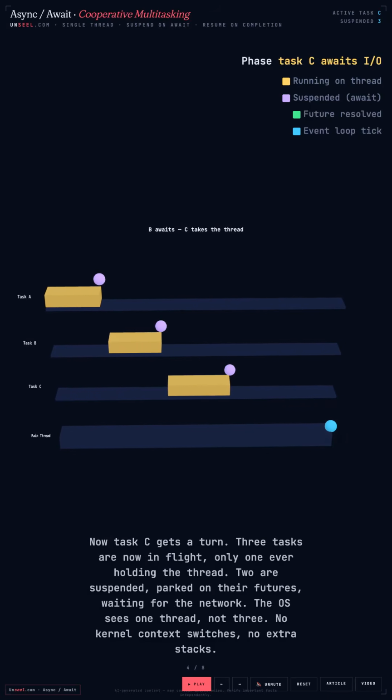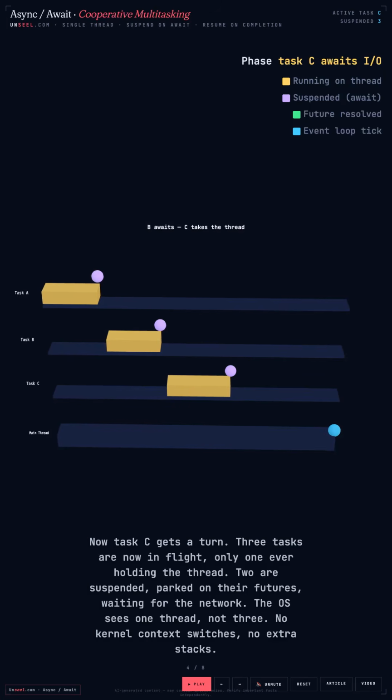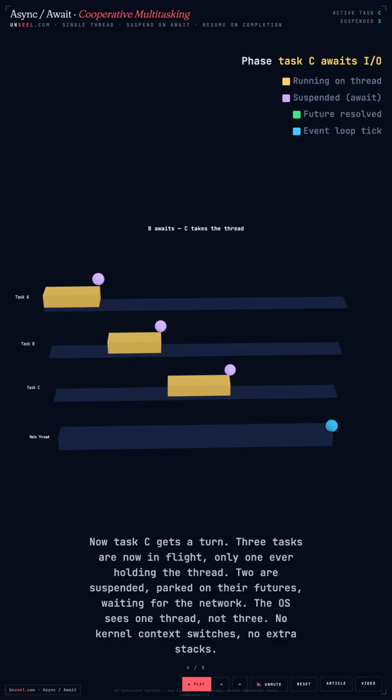3 tasks are now in flight, only one ever holding the thread. 2 are suspended, parked on their futures, waiting for the network. The OS sees 1 thread, not 3, no kernel context switches, no extra stacks.